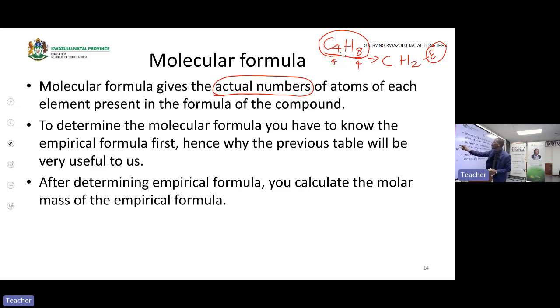It is an empirical formula because it is the simplest whole number ratio of this molecular formula. The molecular formula was C4H8. That means the correct number of atoms: carbon, there were 4, hydrogen, there were 8.